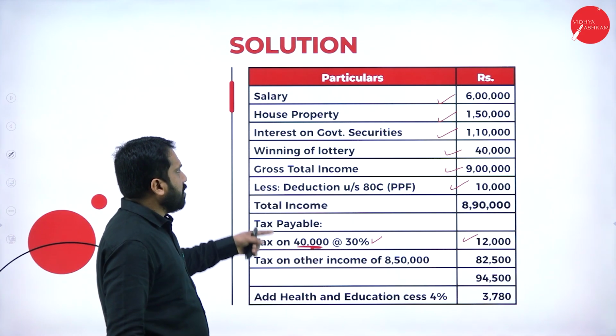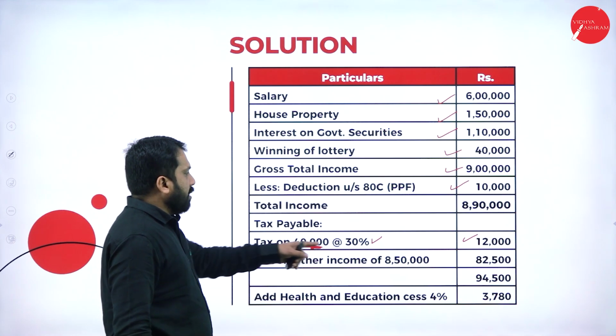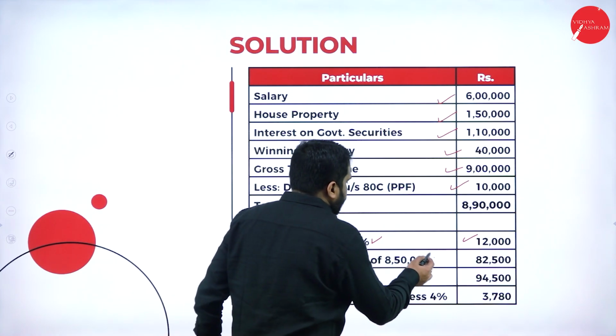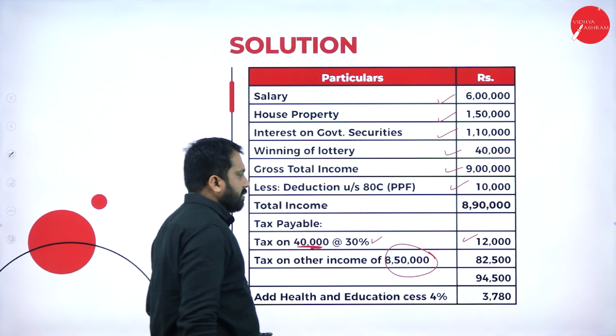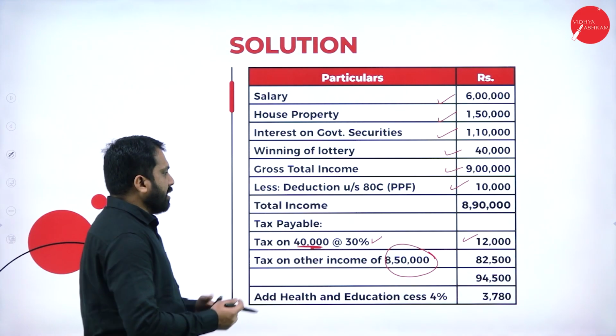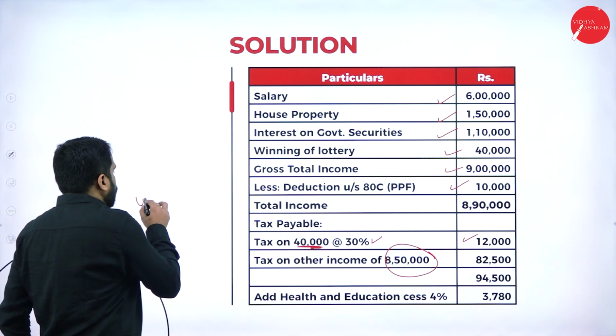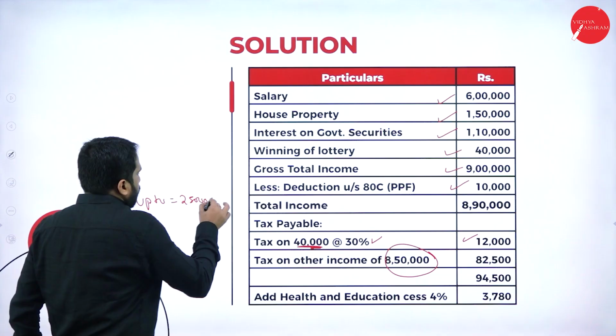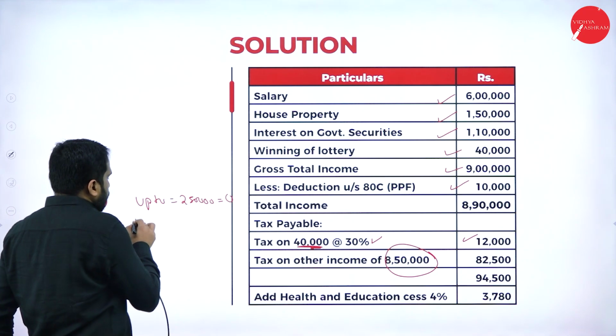Do you have any long term? No, there is no long term. Remaining is 8,50,000. On 8,50,000, you have to calculate tax. As you know, up to 2,50,000, zero tax.